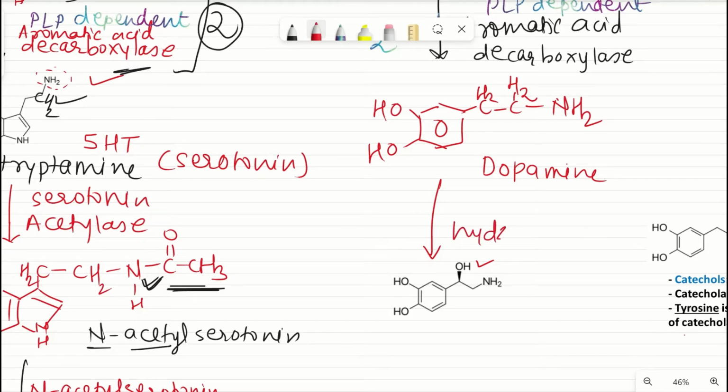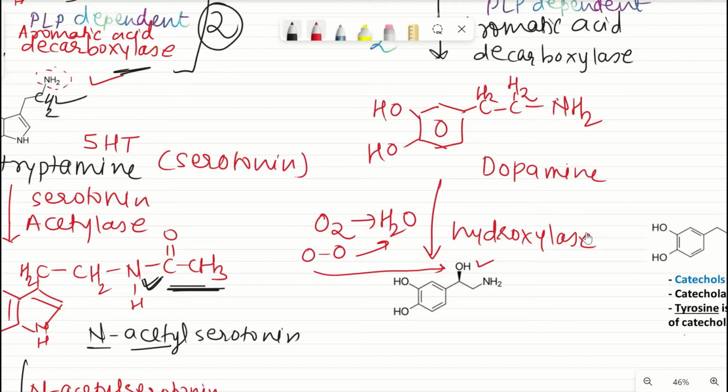Always hydroxylase is the enzyme which is bringing OH by converting oxygen into water. Oxygen has two O's, so one O is making this water and one O is coming here to bring this OH on the compound. So which hydroxylase now? On which compound has hydroxylation happened? Dopamine, right? So the enzyme name is dopamine hydroxylase,